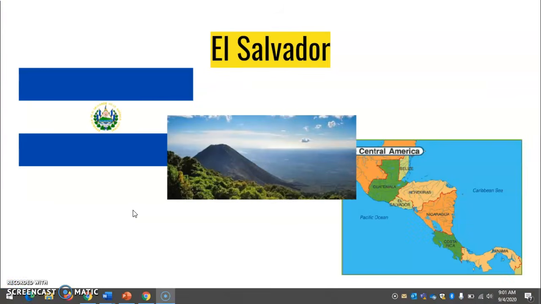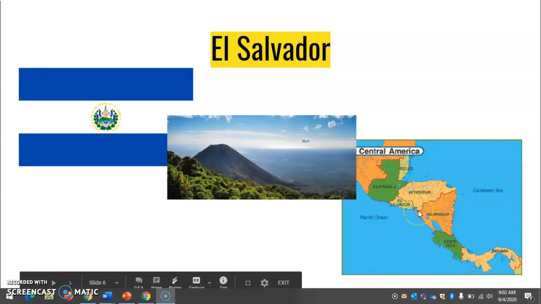Now we have El Salvador. Notice with our letters here, the V makes a B sound. El Salvador is this little country here underneath Honduras. And remember that these are all countries. For us, they look like states because the United States is so large and all of our states are about this size. These are full countries, each of them.